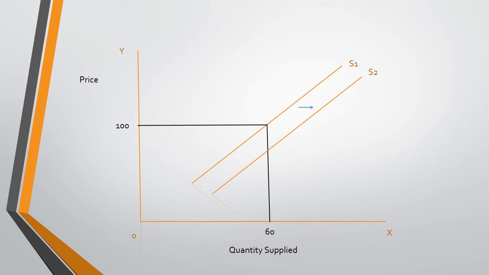So when the factor other than price moves in a favorable direction, it causes the supply curve to move towards its right, or we can say it is the increase in supply, which shows that the supply curve is moving from S1 to S2 in the rightward direction. The shift of the supply curve from S1 to S2 is the rightward shift of the supply curve.